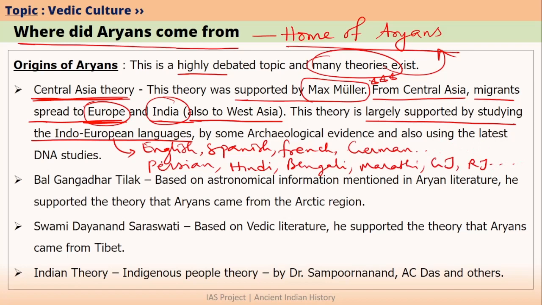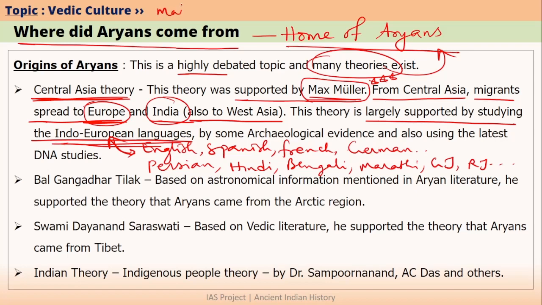All these languages basically fall under the family of Indo-European languages. By studying words in these different Indo-European languages, many of these words have the same origin. That is why all these languages came from a single group of people, and that group of people were nothing but Aryans. A very good example of this has been given in the new NCERT book.